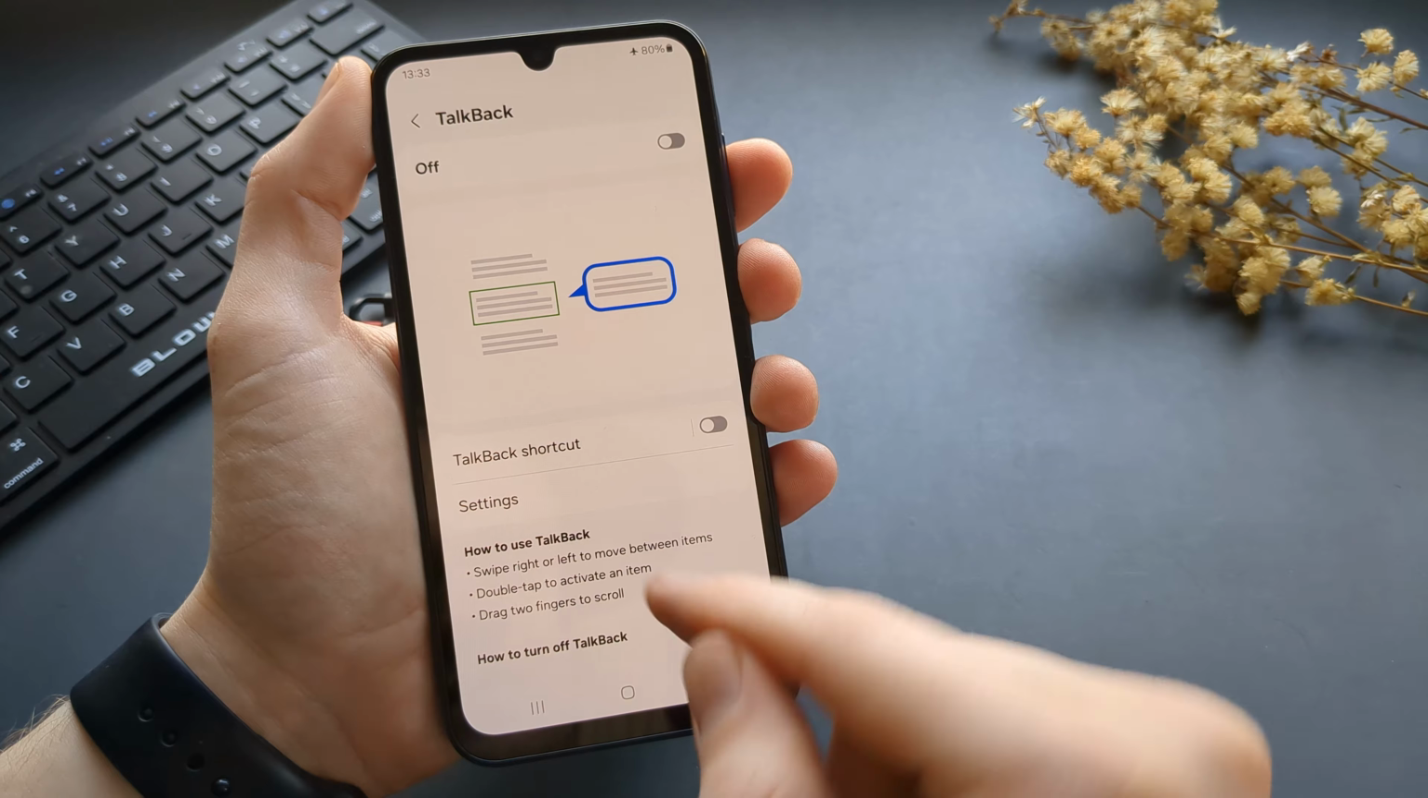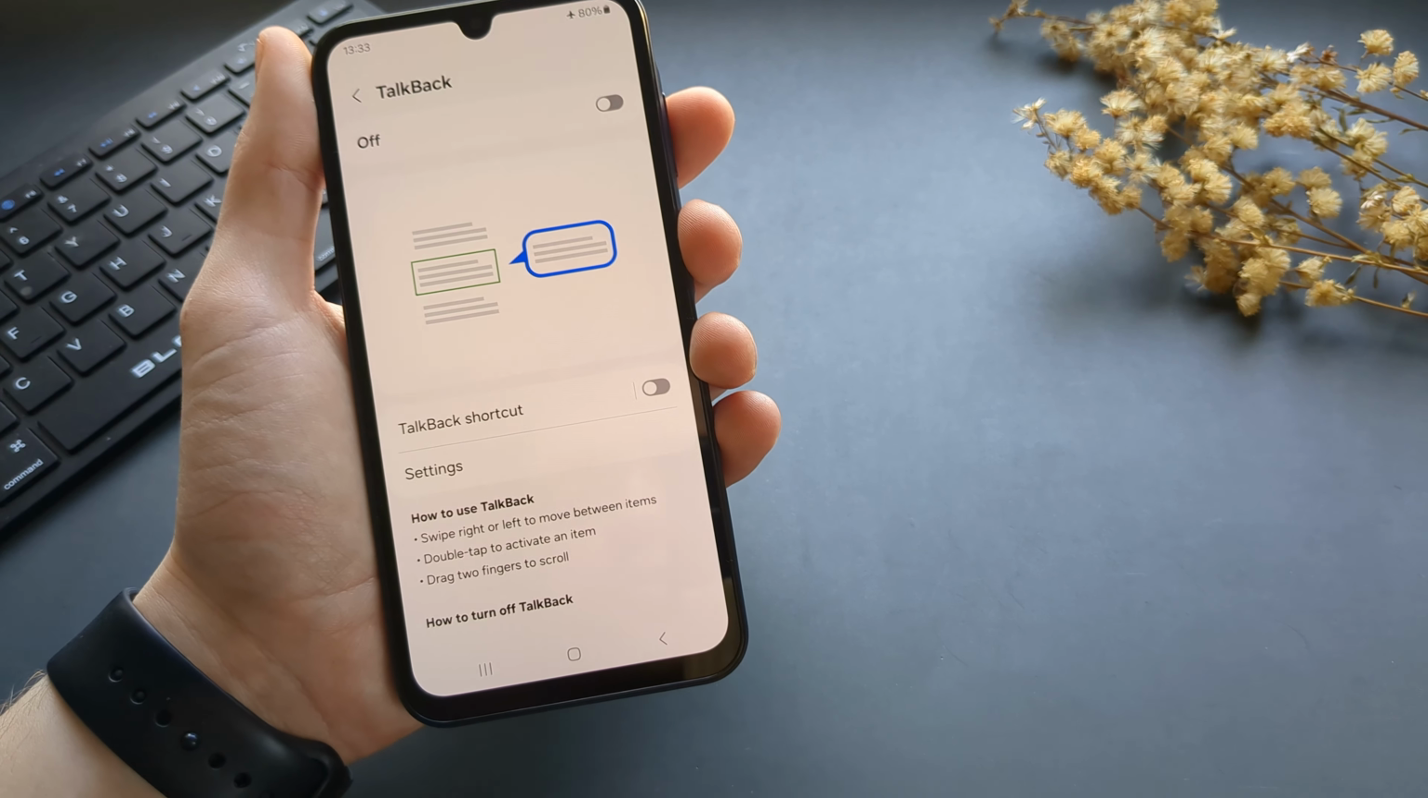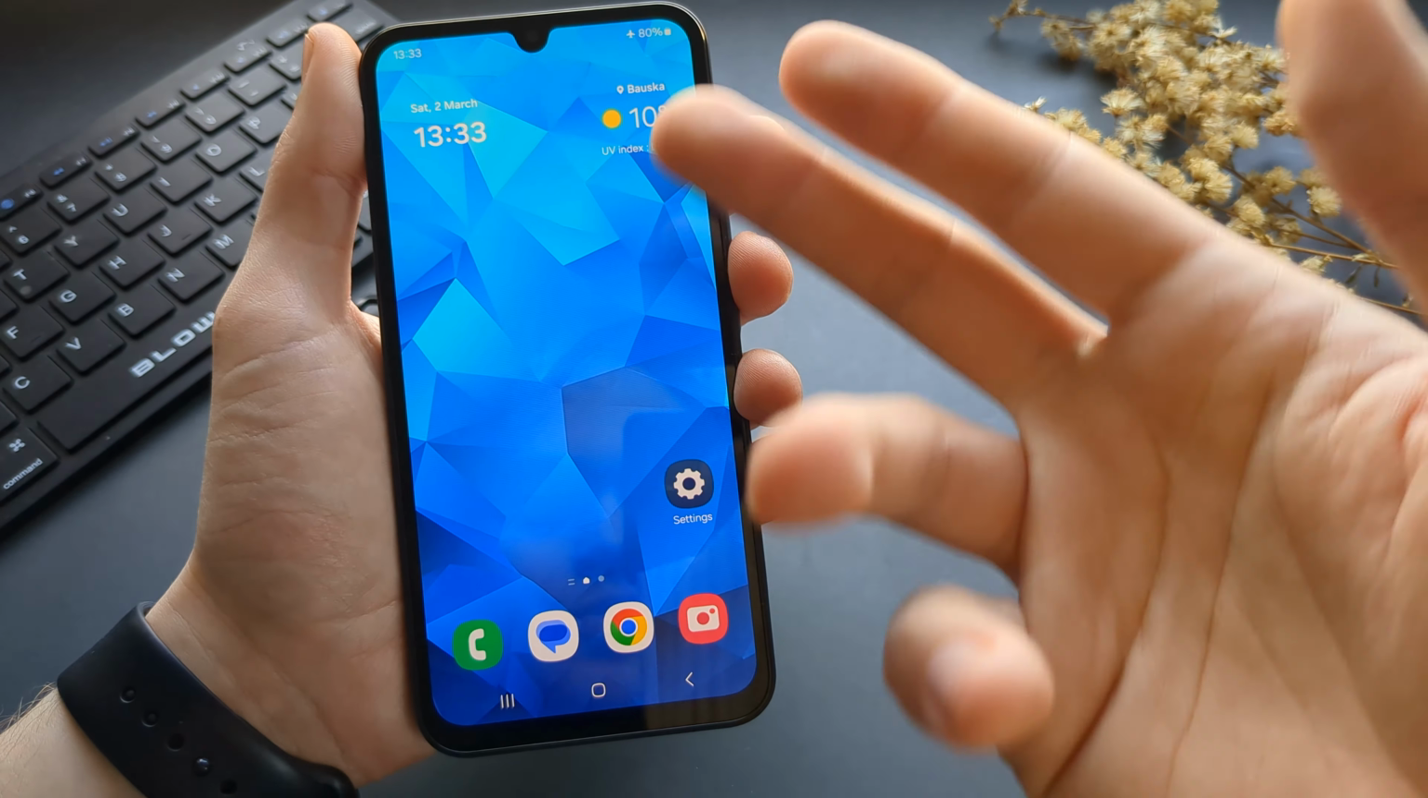Okay. Yeah, I absolutely hate this mode. But that's how you successfully get out of it.